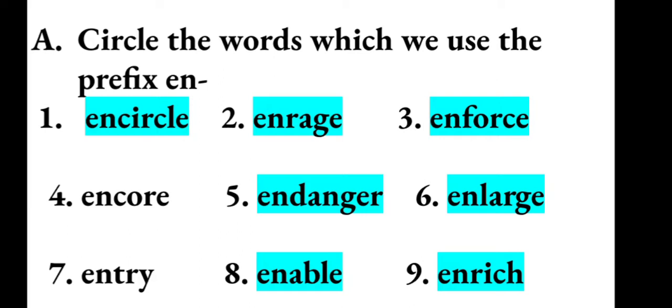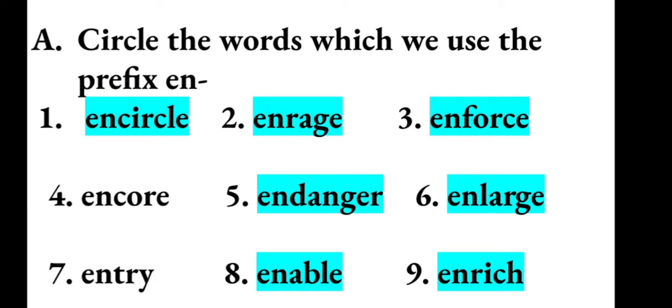Let's look at the words, children. Just look at your textbook. Don't look at the screen. Look at your textbook, and let's read the words together. Shall we start reading? The first word is encircle. Second one, enrage. Third one, enforce. Fourth, encore.